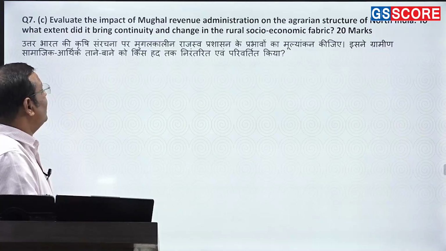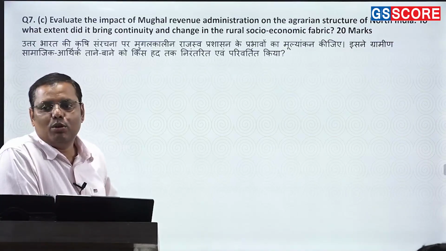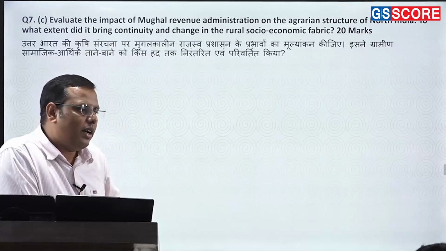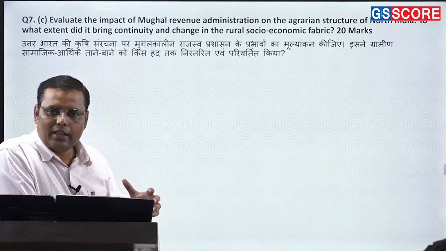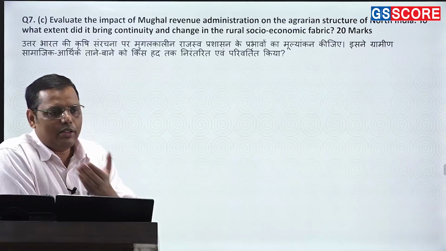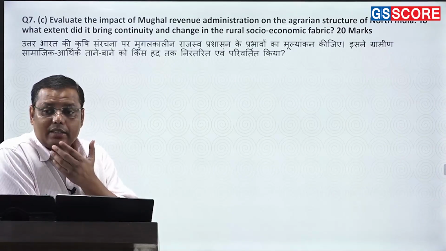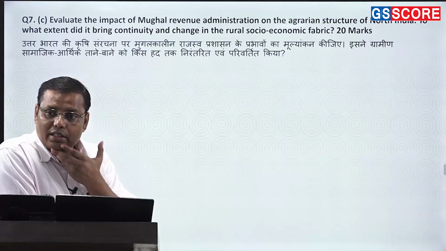Now, when it comes to continuity and change in the rural socio-economic fabric, I think that both things are there. On one hand, you will find the intermediaries and class creation that was already there, like that continue. Okay, the things more or less remain the same, but then at the same time, as I told you, certain new classes got created, certain new classes took entry in the rural society. That's also one thing that could be noticed.